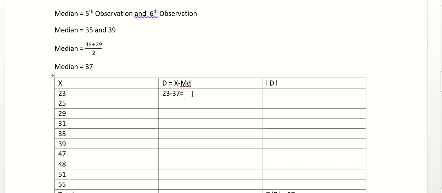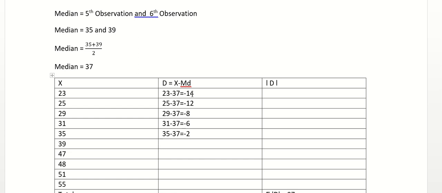So 23 minus 37 is minus 14, right? Then 25 minus 37 is minus 12. Then 29 minus 37 becomes minus 8. 31 minus 37 becomes minus 6. 35 minus 37 becomes minus 2.